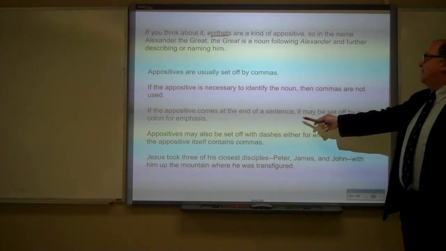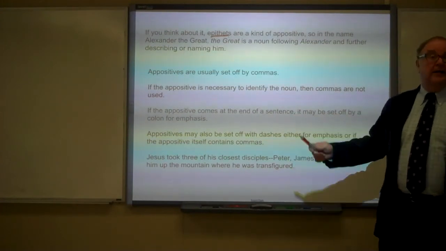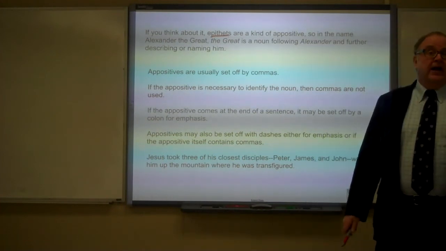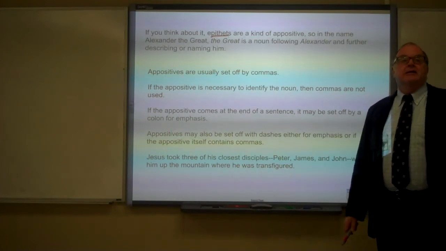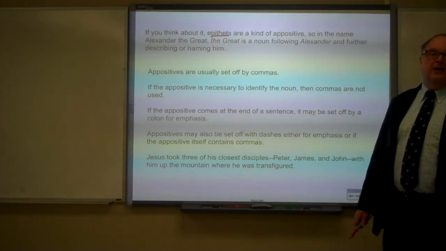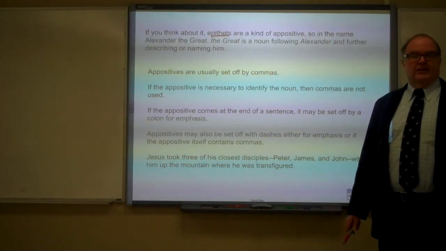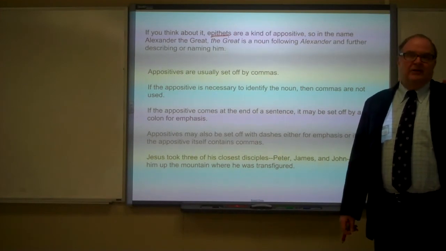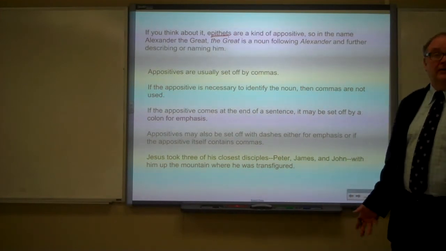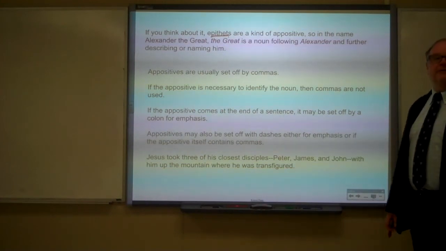Okay, if the appositive comes at the end of a sentence, it may be set off by a colon for emphasis. We saw that in the previous slide with the 30 pieces of silver. If it comes at the end and you want to emphasize it, you may set it off with a colon. That's often done with lists. In order to make clam chowder, you need the following ingredients. And then you list the ingredients. And really, that list of ingredients is an appositive. Potatoes, onions, milk, cream, clams, pepper, whatever.